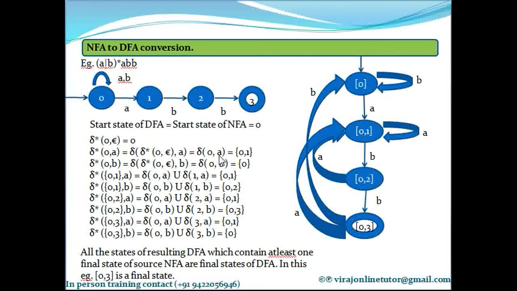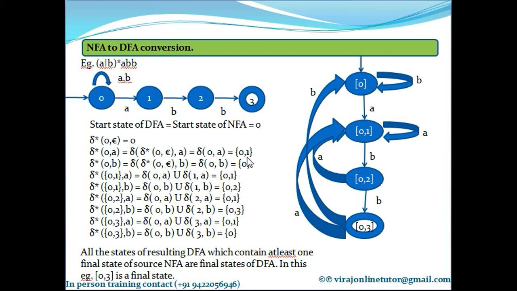Delta is for the source, delta asterisk is for the target. Please remember that. Delta of 0 comma A is 0 and 1, because 0 on A goes to two different states. So delta of 0 comma A is 0 comma 1.